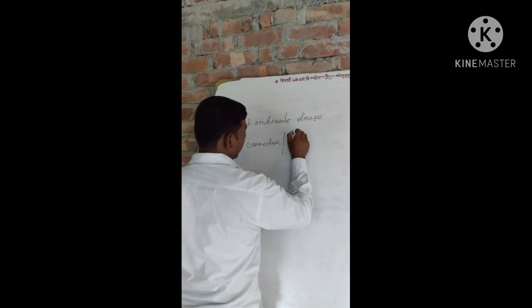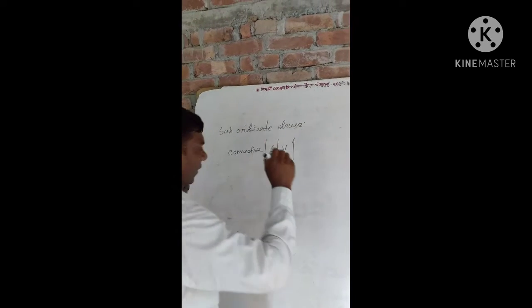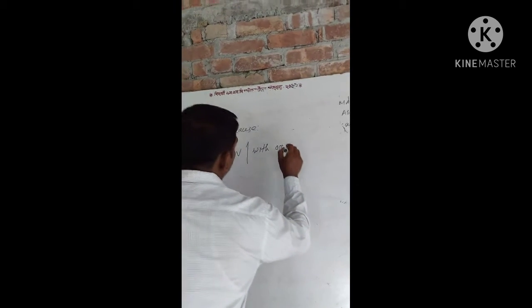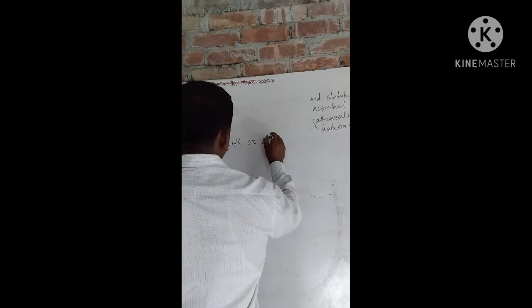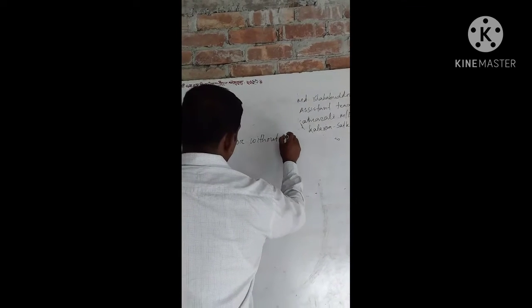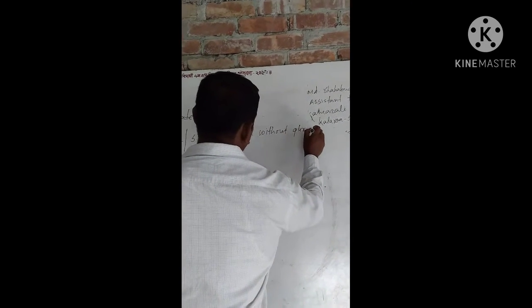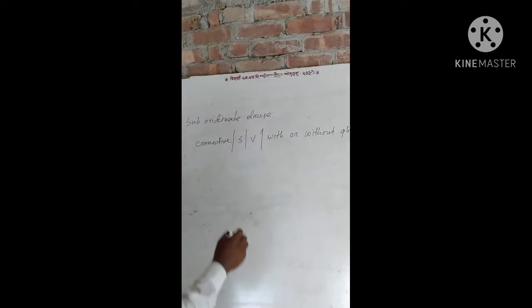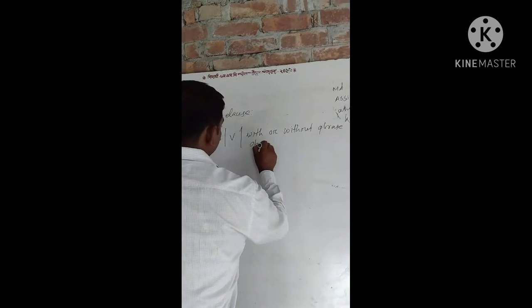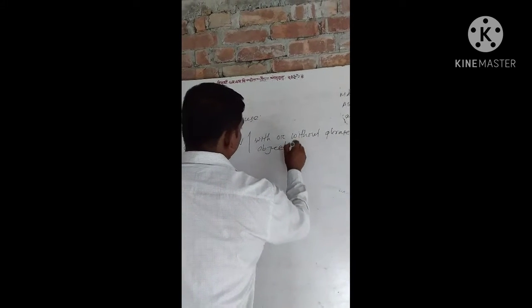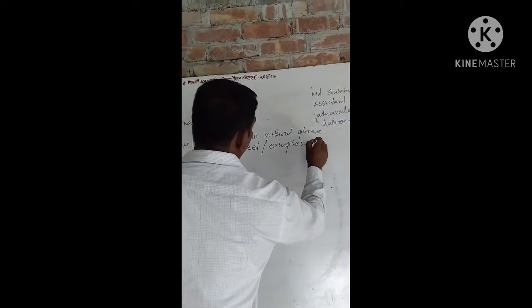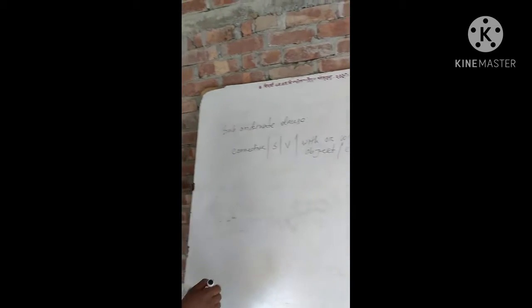Connective, subject, verb, with or without phrase, object, complement.